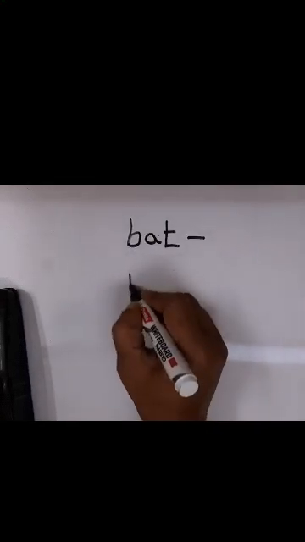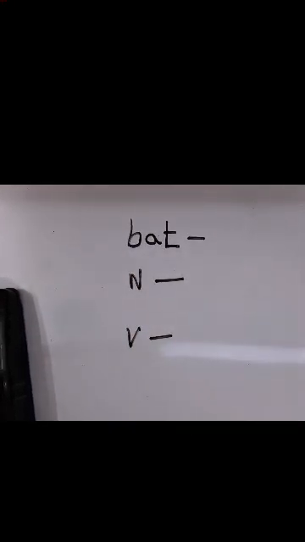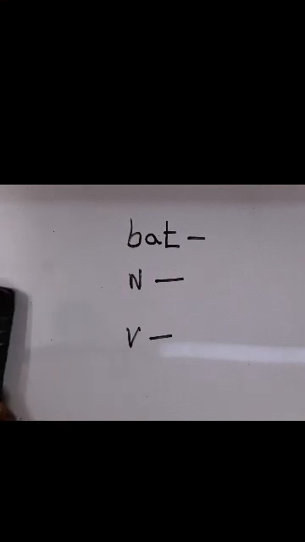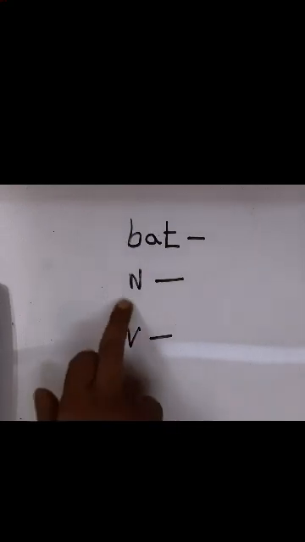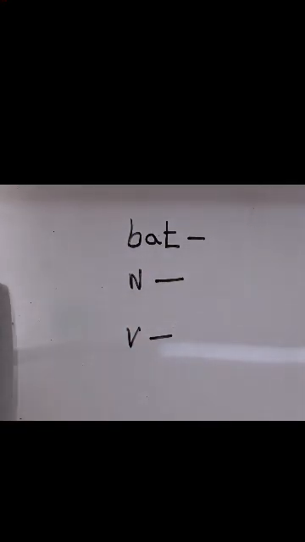And noun, this should be simple, children. My father gifted me a new bat on my birthday. So that could be a noun over here, because it's a thing. And verb would be what? As I told you, Virat will bat first. So here it shows action. Right? Think of something else, children. Some other word.